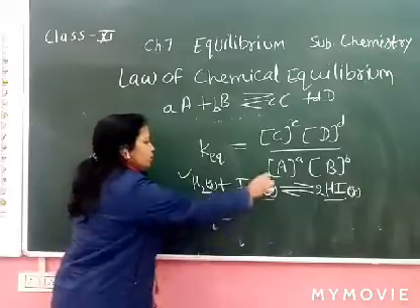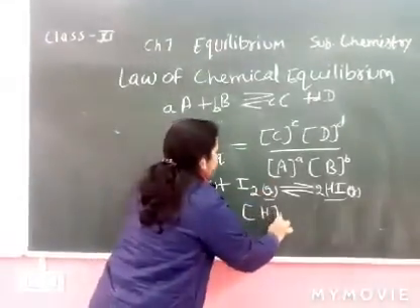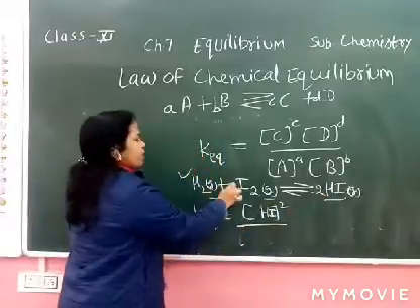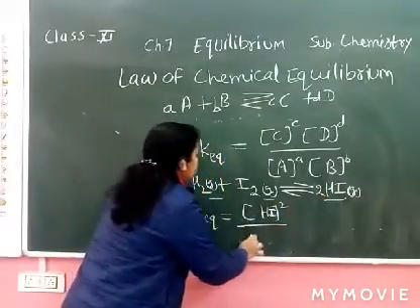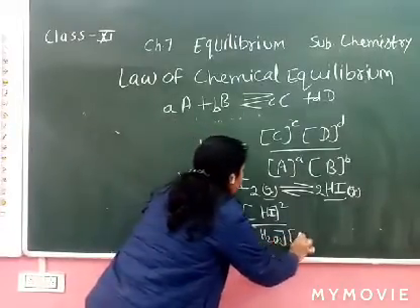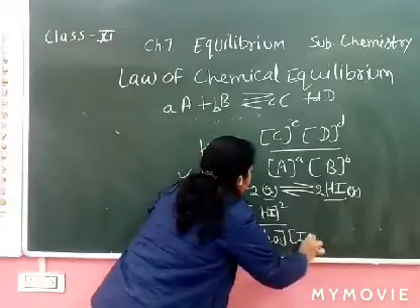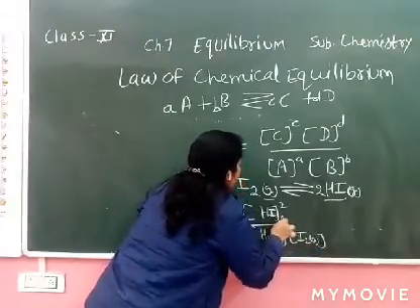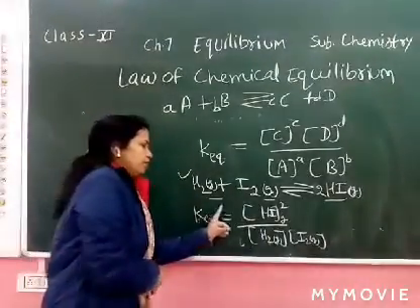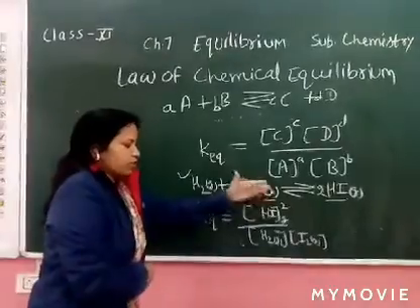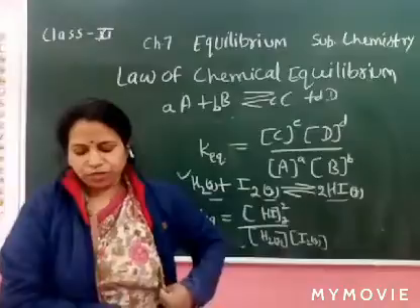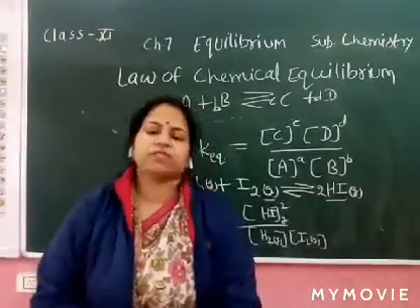KEQ equals the molar concentration of the product [HI] squared, 2 is the coefficient. H2 and I2 have no number, so we write only [H2] gaseous form and [I2] also gaseous form. Clear? You can write any example and explain this.